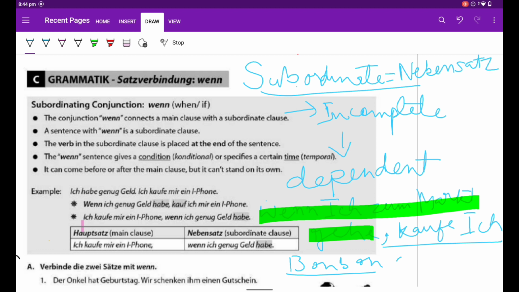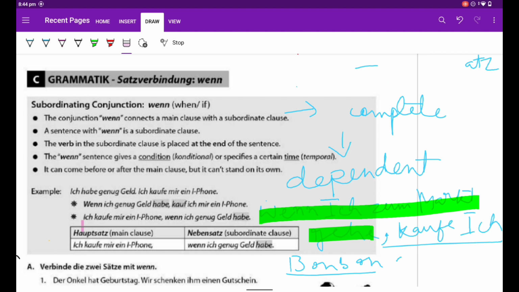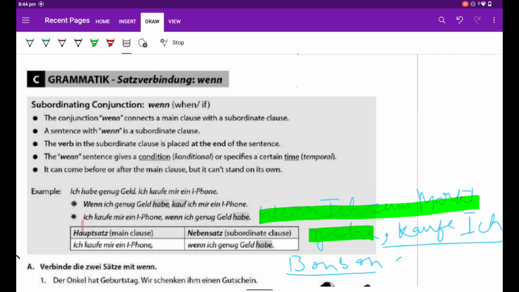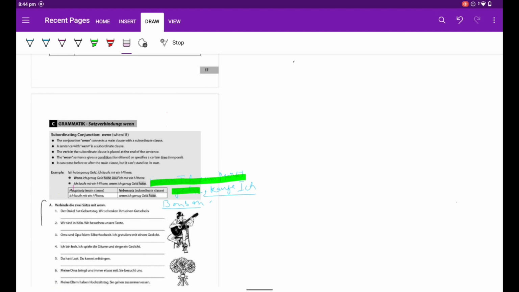And now what is Hauptsatz, which is main clause? Main clause, I'm erasing this because I don't have place here. Or I can make it like this. Hauptsatz, or main sentence. Main clause means it has complete sense.